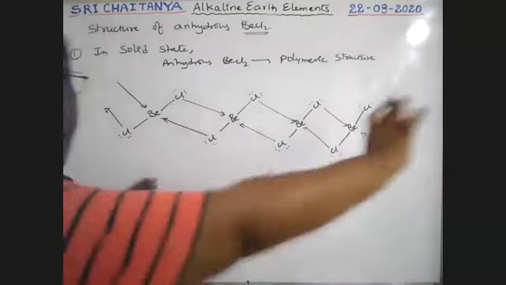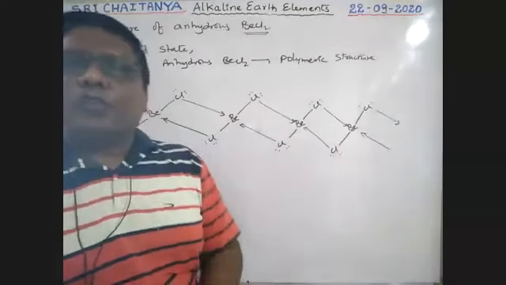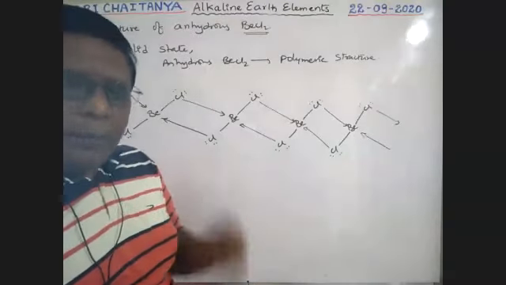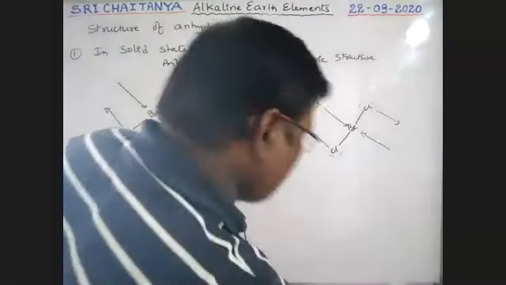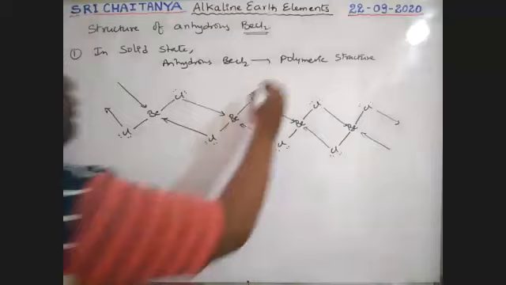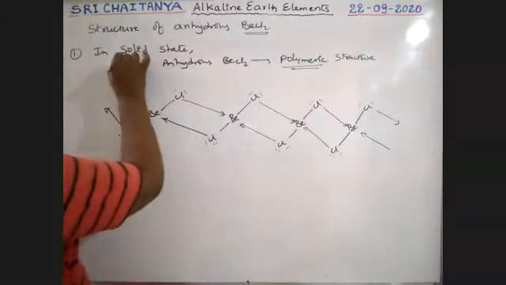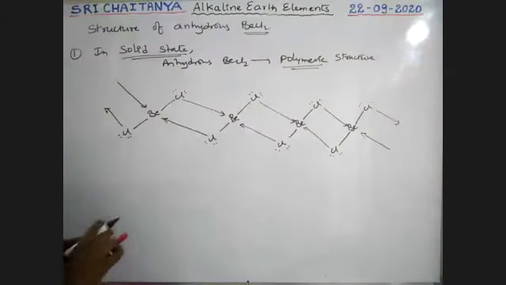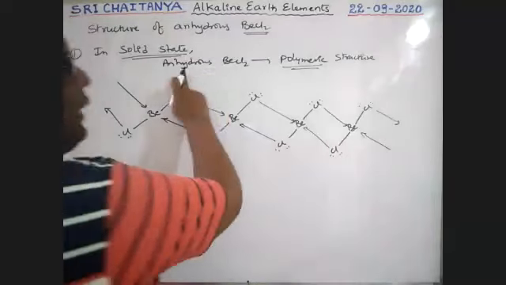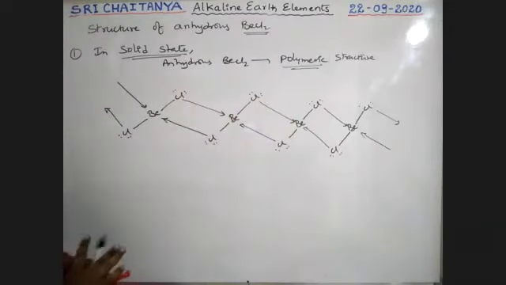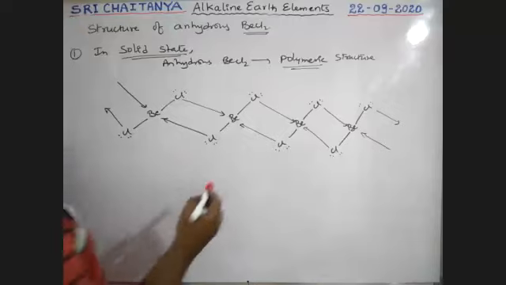It is the way a polymeric chain structure is possible. So it is a polymeric structure in solid state. In solid state, particularly, anhydrous BeCl2 has a polymeric structure. See boys, here.